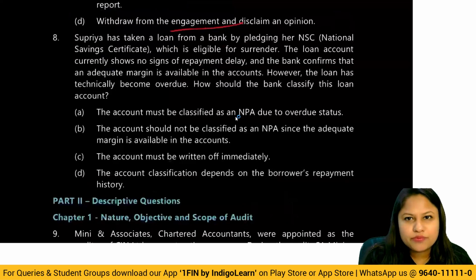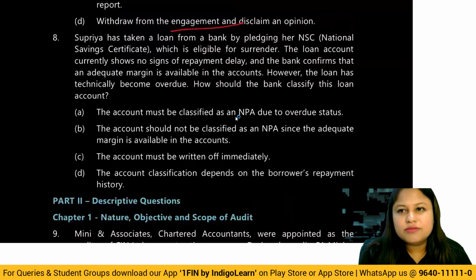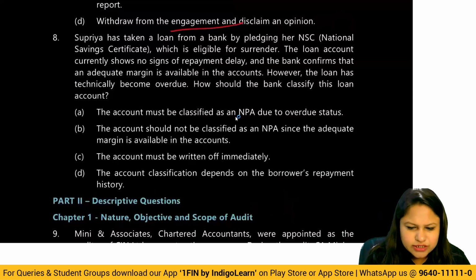Okay, even if it is overdue, unless once the margin availability goes down, that means if it is not having sufficient margin and it is overdue, then in that case, obviously you transfer it to NPA. But here they're telling, though it is technically overdue, is sufficient margin available? Yes. And because of adequate margin available, you don't term it into NPA. So it will not be classified as NPA.